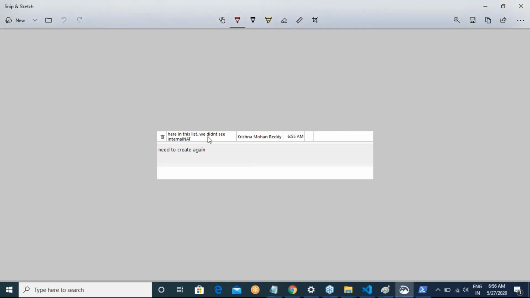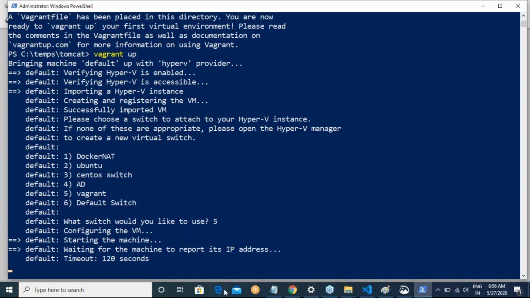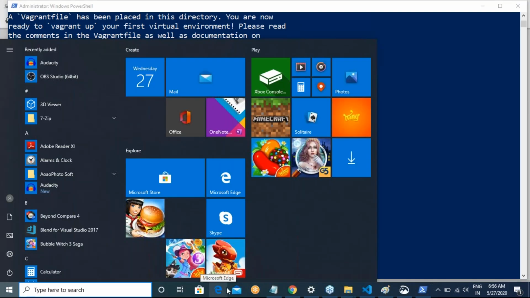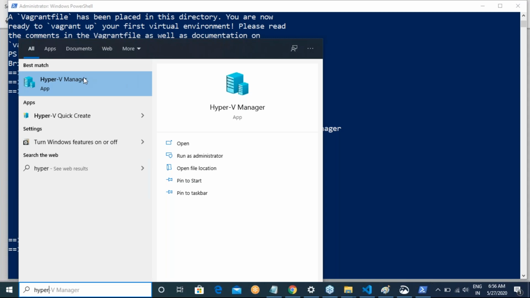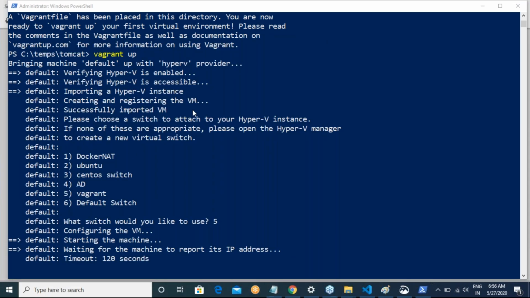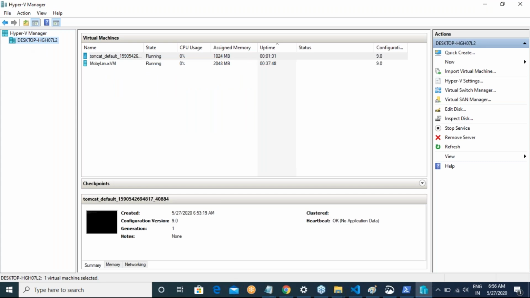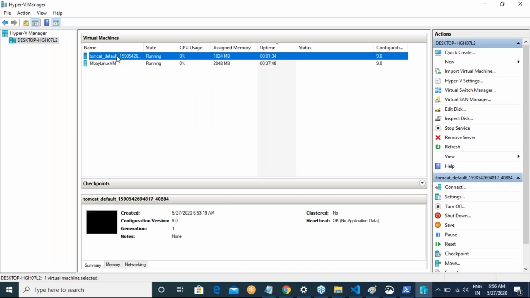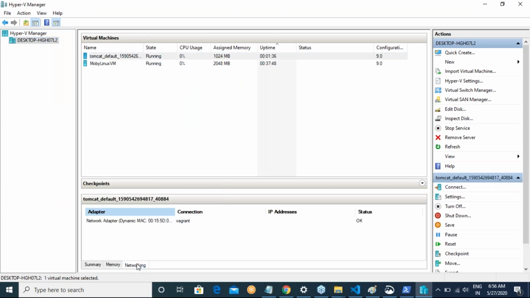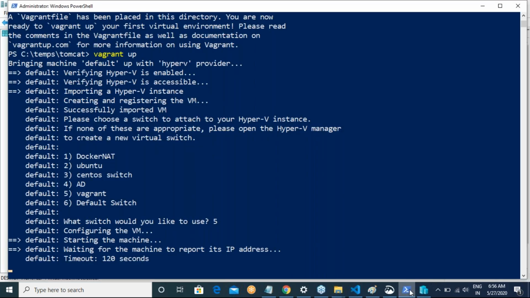Okay. So you are not seeing this because I'm using it on my Windows laptop, not on my Windows server. Okay. So let me show you internally what is happening. There will be something called Hyper-V Manager. So in this Hyper-V Manager, a virtual machine is getting created. This is a virtual machine. Right now, this virtual machine should get an IP address. And that is what it is waiting for.